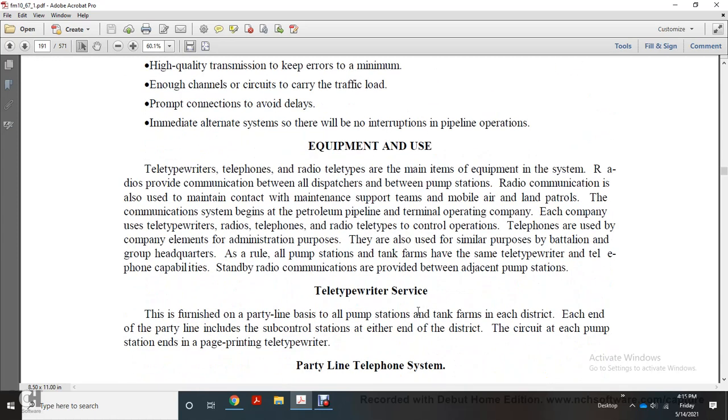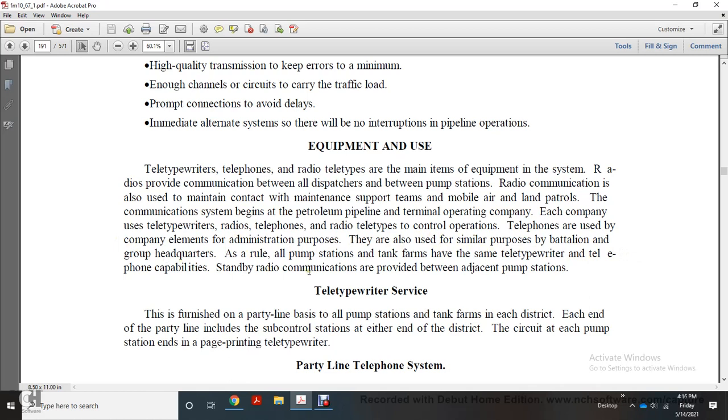Equipment in use: typewriters, telewriters with telephone, radio, telephones, and an equipment system that provides communication between all dispatch and pump stations. With radio communication, you have to maintain contact with the maintenance support team and mobile air patrols. The communication system begins with a petroleum pipeline terminal operating company, each with teletypewriters, railroad radios, telephones, and radio teletypes to control operation, or with the company elements and administrative personnel services. There are also similar arrangements for the battalion group headquarters, with the pump stations and tanker farms.